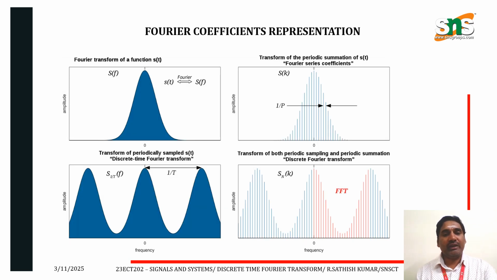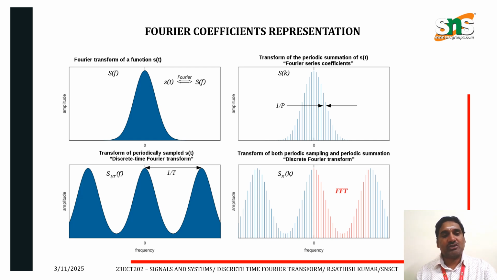Next one, this is the Fourier coefficient representation. First, we are going to analyze from the time domain into frequency domain with the help of Fourier transform. That is nothing but Fourier transform of a function s of t that can be converted into frequency domain, transformation of the time domain into frequency domain with the help of Fourier series coefficients with respect to time and amplitude.